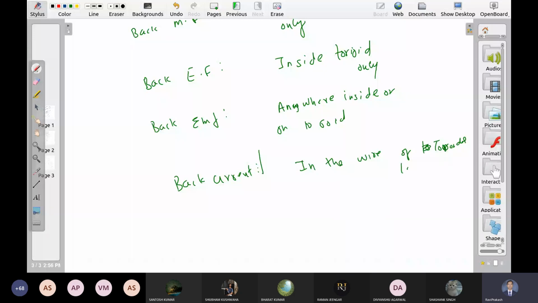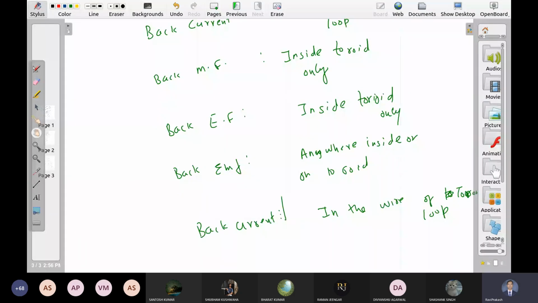So from here again we get the same thing. यहाँ से जो system है हमारा फिर से पुराने वाला शुरू हो जाता है. This back current will again produce a back EMF, which is again inside the toroid, and this cycle will keep on repeating itself. ये cycle हमेशा ही चलती रहेगी. But at each step इसका मैग्नीट्यूड डिक्रीज होता जाएगा.